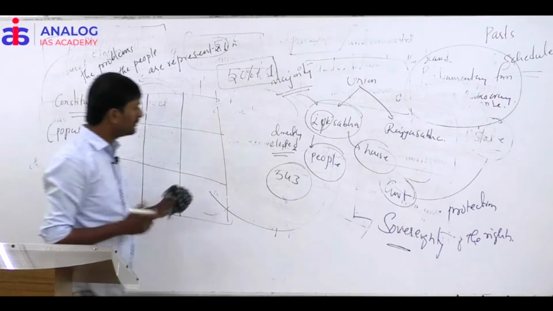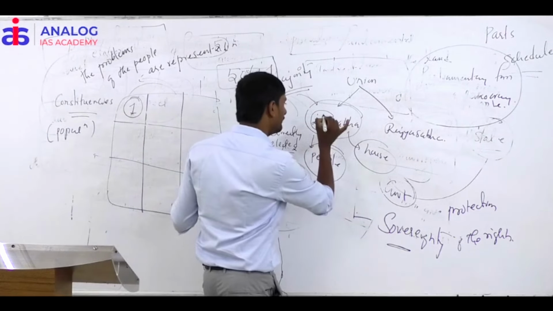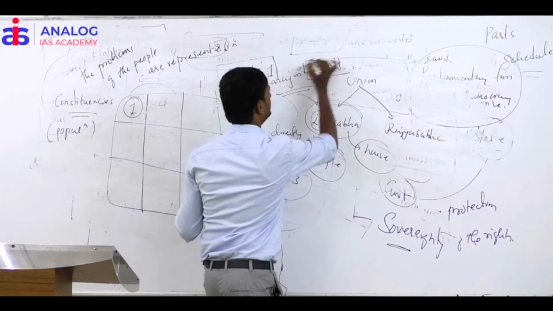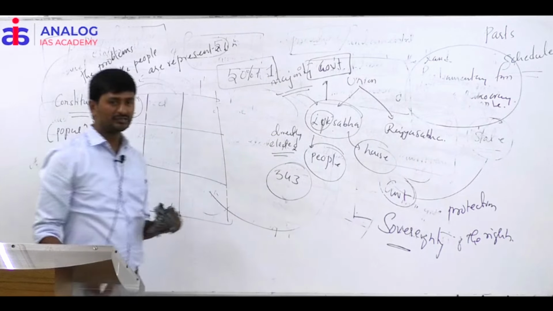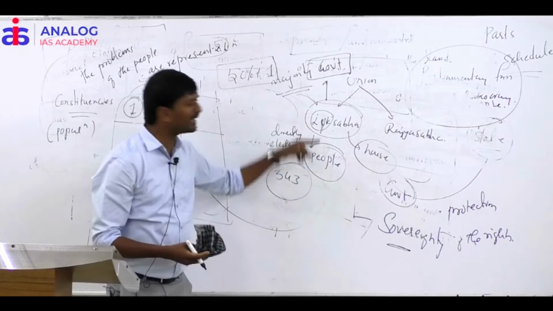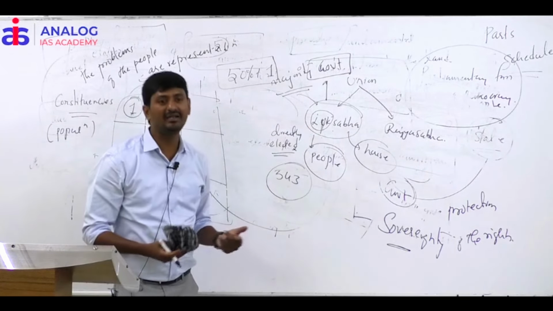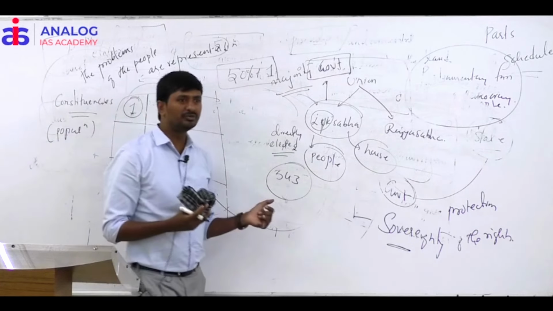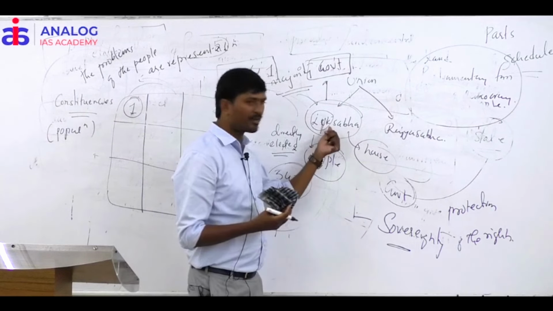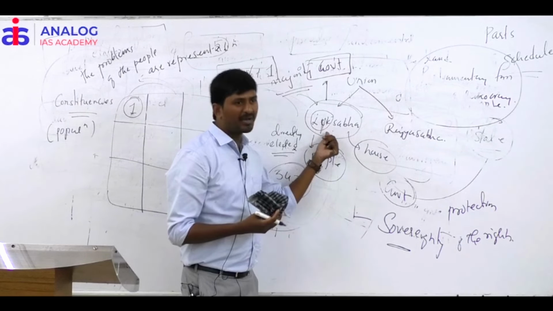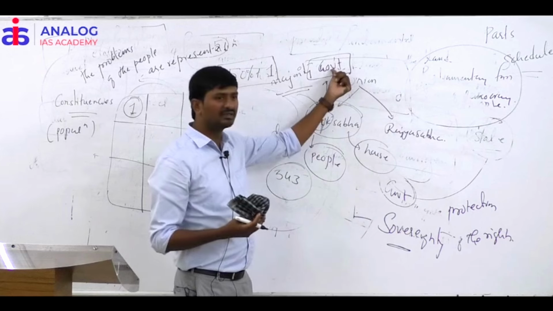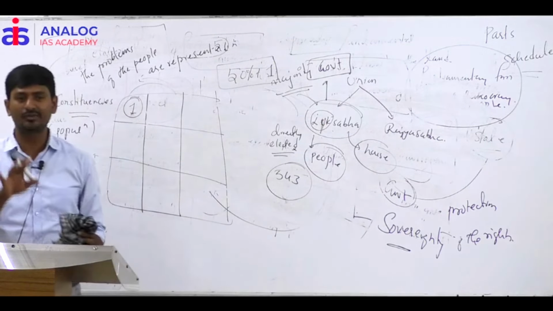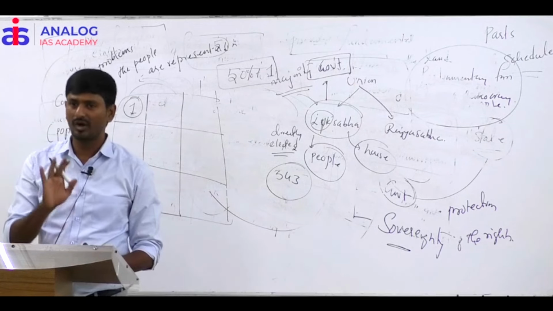So people are electing the Lok Sabha, and based on the majority in the Lok Sabha, the government is created. Whether the government is directly elected by the people or indirectly? Indirectly elected. The government is indirectly elected because if the government needs to be formed, the people have to elect the Lok Sabha members and the majority party in the Lok Sabha will form the government. Hence this form of democracy is called indirect democracy. Are you able to understand?